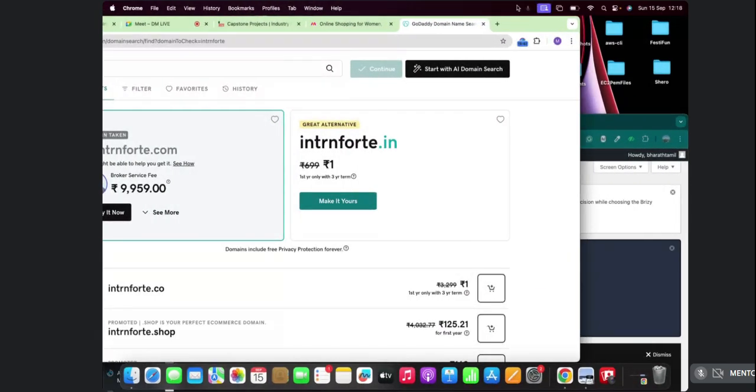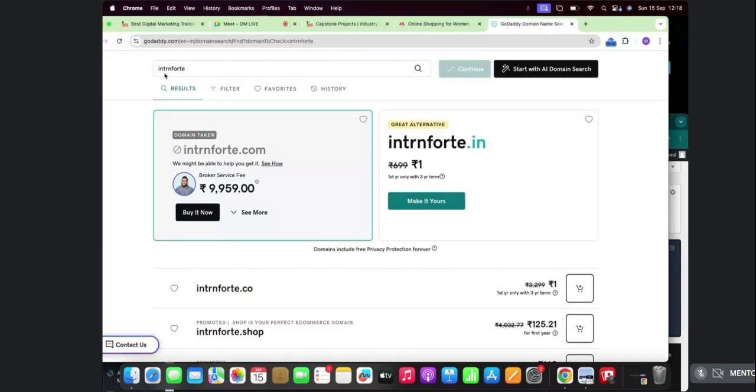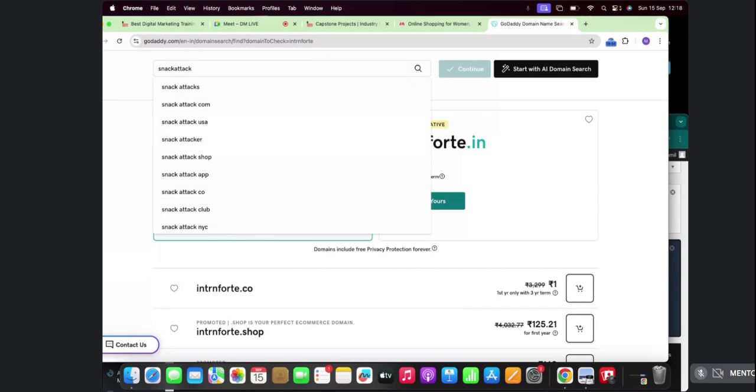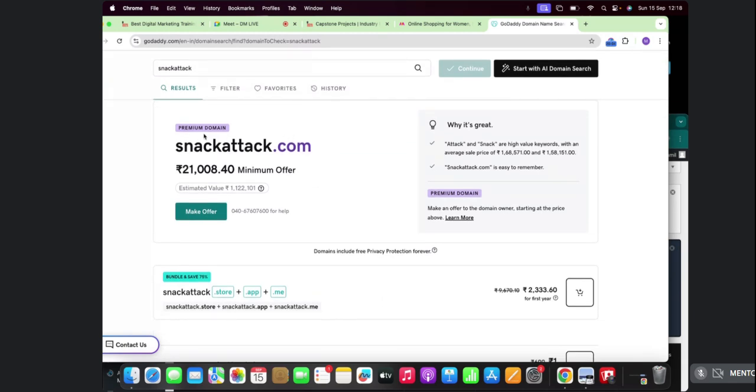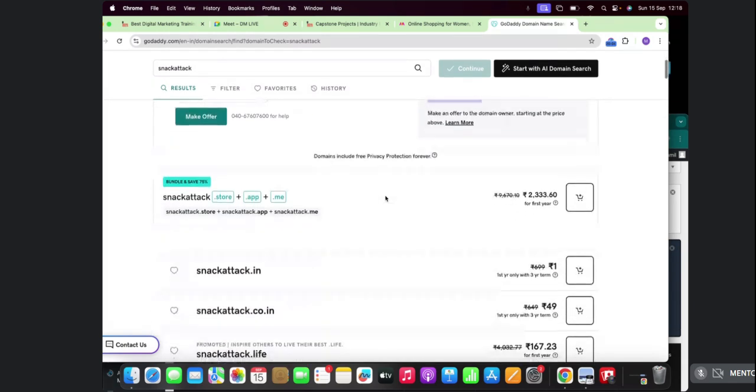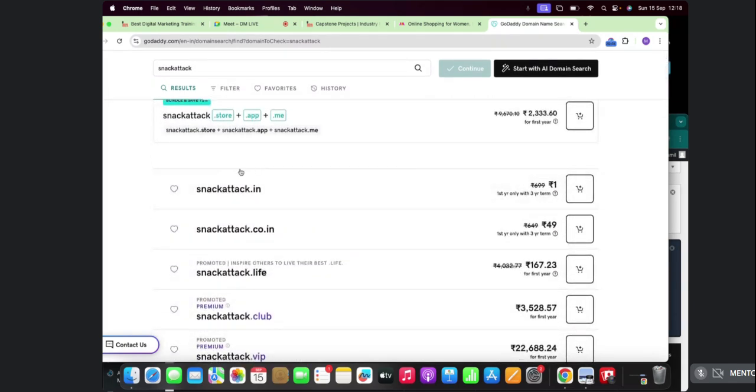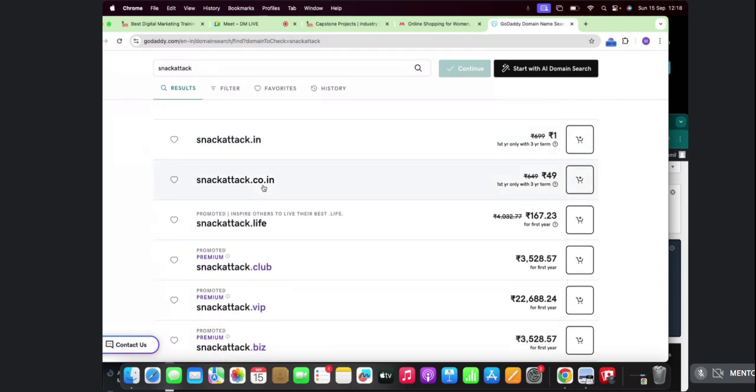Again, all you have to do is just type your business name over here. Suppose my business name is Snack Attack. So it is an eatery business. All I have to do is just type the business name, click on search, and I'll be getting all the options. Again, here you can see .com is already taken, but I have the option to purchase .in, .co.in and so on.